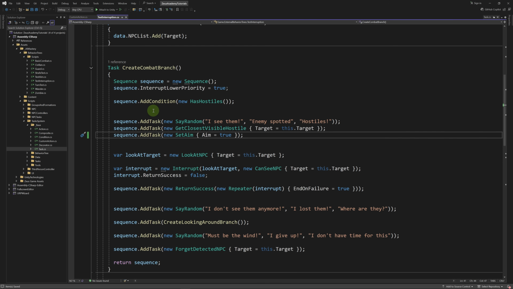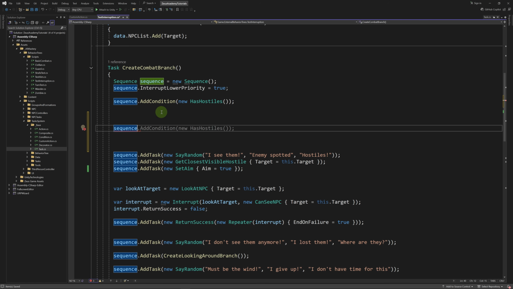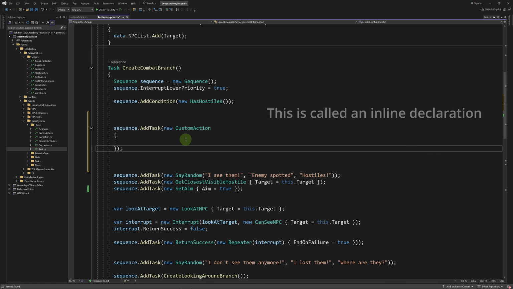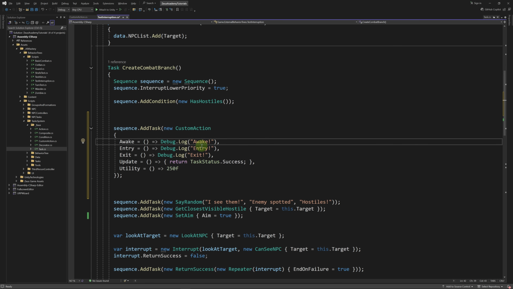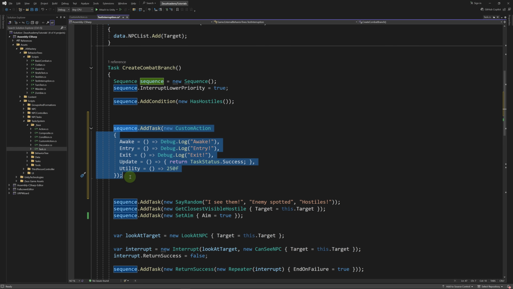Now let's go back to our test interruption behavior tree. Let's test the custom action here. So in this sequence, we're going to add a new custom action. In C#, we can instantiate the class and define its properties between brackets. We'll assign lambda expressions to each action and func. When the action awakes, we're going to print awake on the console. Same on entry and exit. Then in the update, we're going to return success. And for the get utility, we're going to return 250. So this is a really compact syntax. We didn't have to create a new class and instantiate it here.